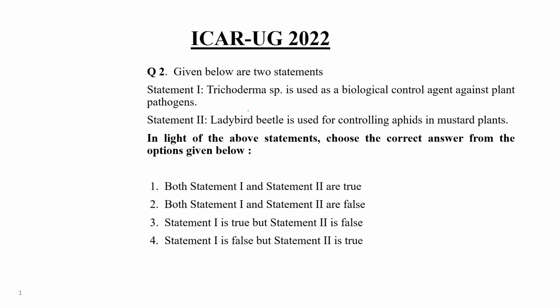Now, next question. There are 2 statements given in this question, statement 1 and statement 2. In the light of the above statements, we have to choose the correct answer out of these 4. In the first statement, it is mentioned that Trichoderma species is used as a biological control agent against plant pathogen. And statement 2, ladybird beetle is used for controlling aphids in mustard plant.